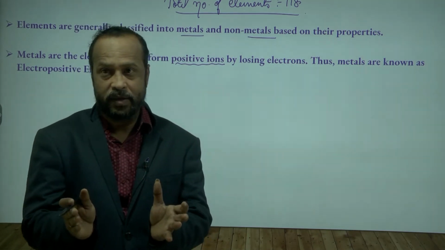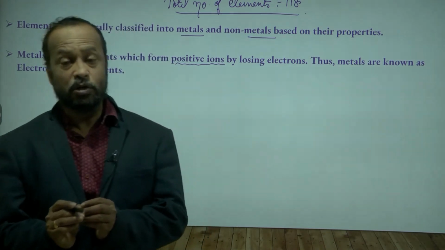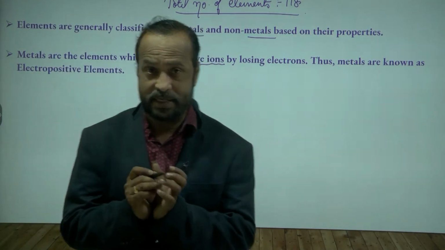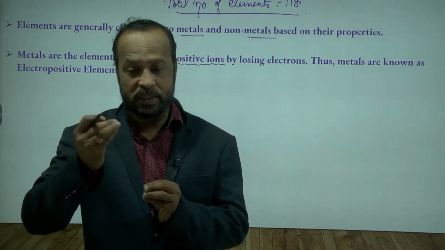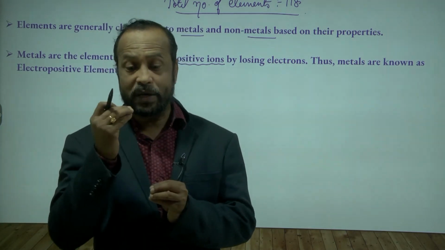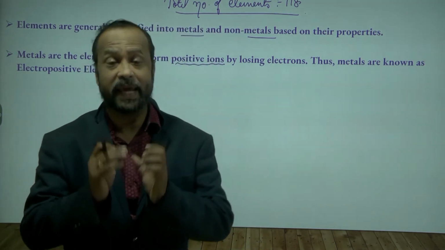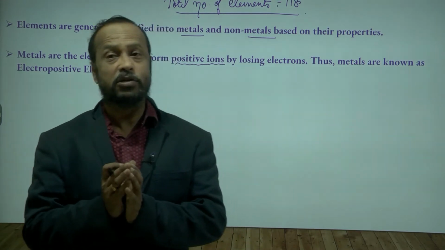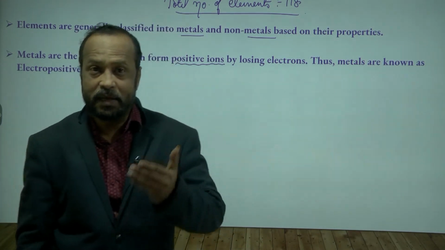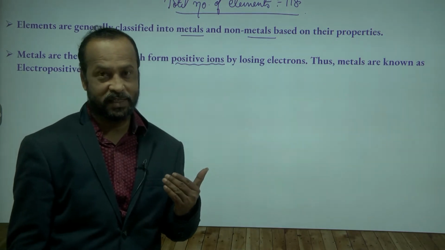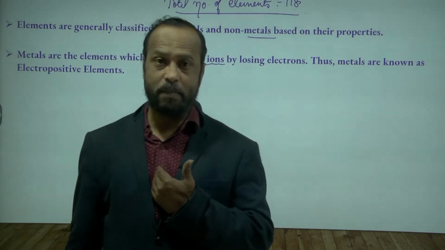Generally, metals lose electrons. Electrons are negatively charged particles, so when they lose these negatively charged particles, they become positively charged.